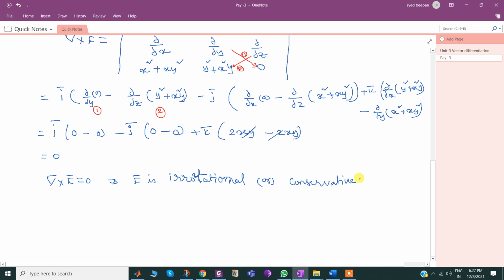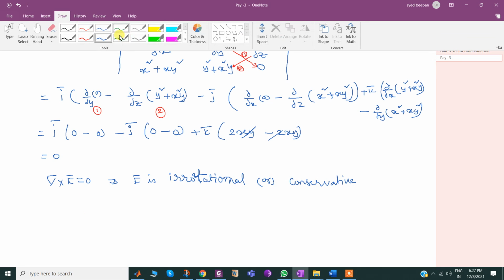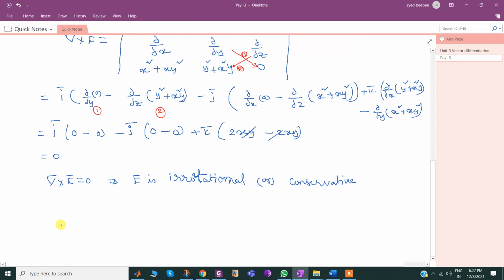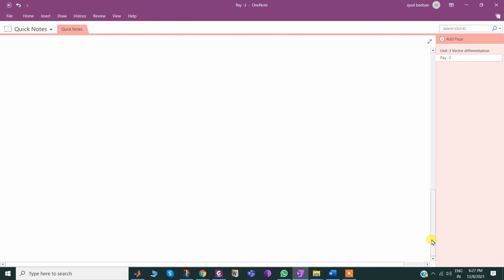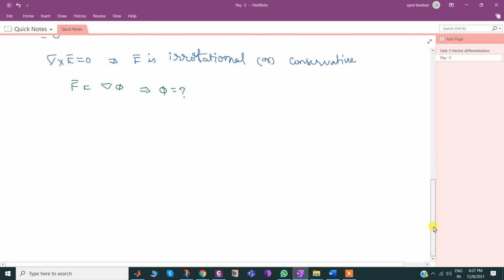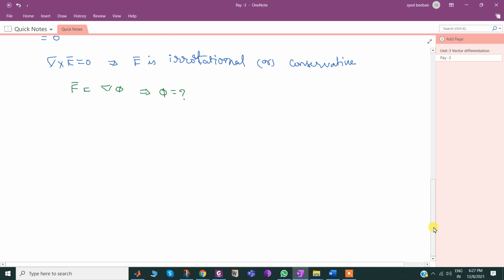Now we are supposed to find f bar: f bar equals del phi. Then what is the phi value, that is my target. So let us try, not a big deal, which can be tried in two ways. I'll show you both ways, but you please decide which method you feel comfortable with.